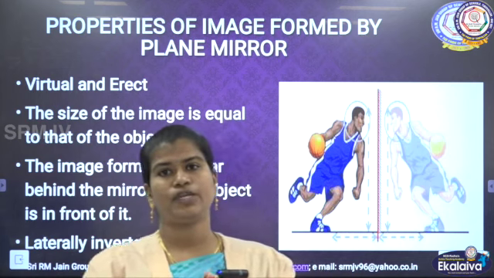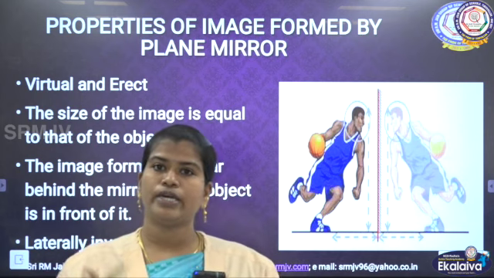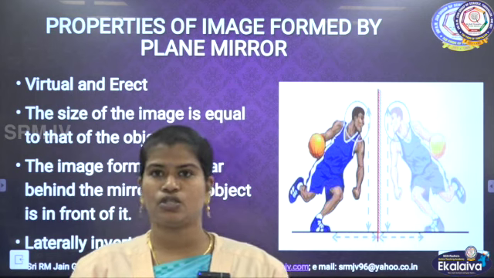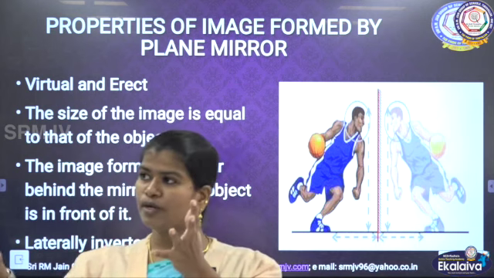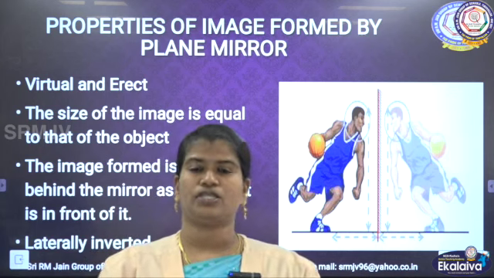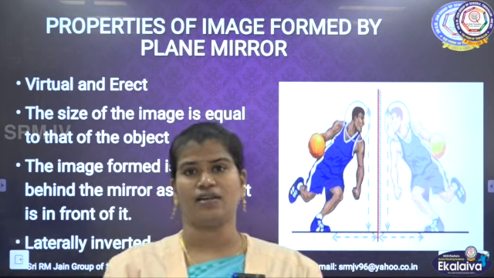Virtual image, let me give you an example, a looking glass. When you look at your face in the looking glass, what you are seeing in the mirror is the virtual image, because it can be obtained on the mirror itself. That is called a virtual image. Real image means it can be captured on a screen.